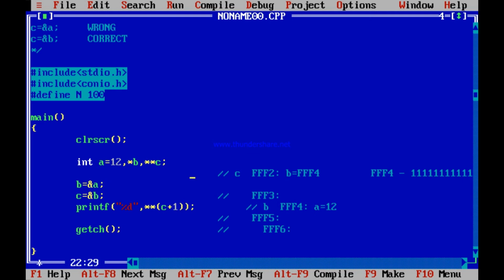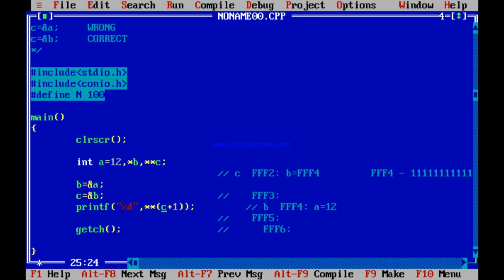What if I write star star C plus 1? See, C is FFF2. C plus 1 is FFF4 because it is a pointer to a pointer. So FFF2 plus 1 is FFF4. Content of FFF4 is 12. Content of 12, 12 is itself a content. It is wanting to print the content of memory location 000C, which is garbage. You are printing it as a decimal number. Let me print and see. A garbage value, absolutely.